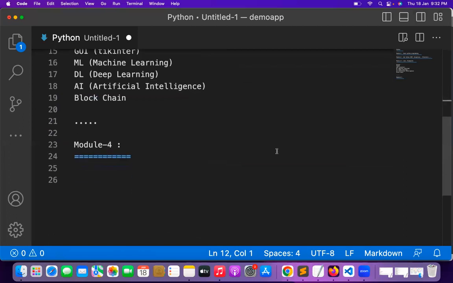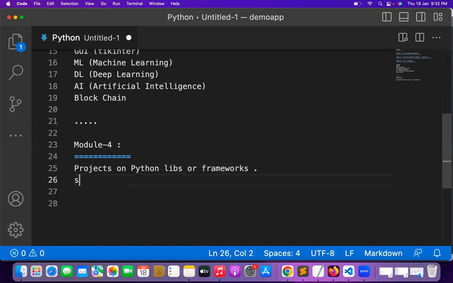So in module 4, basically we will work on projects on Python libraries or frameworks. Whatever libraries and frameworks we are going to be learning, based on the particular library or framework, we try to implement small to medium scale to high level applications.